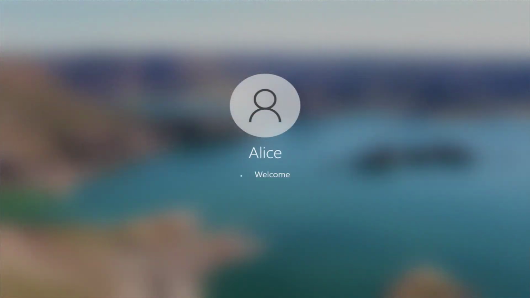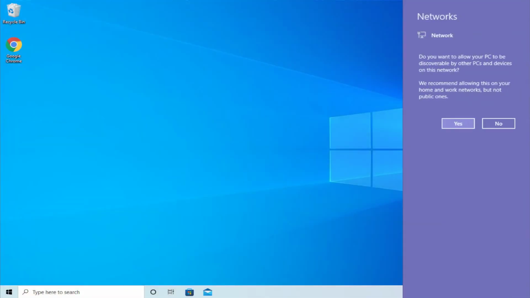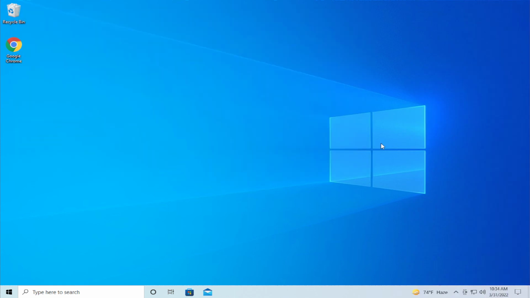Login to your desktop. And select your privacy preference. We recommend allowing this on your home and work networks, but not public ones. In this case, I use no. And your network and Wi-Fi works properly.